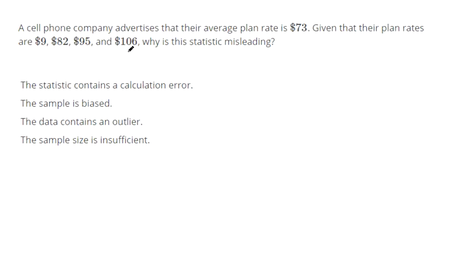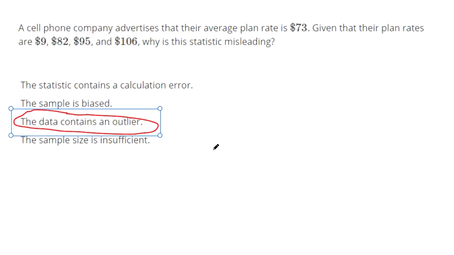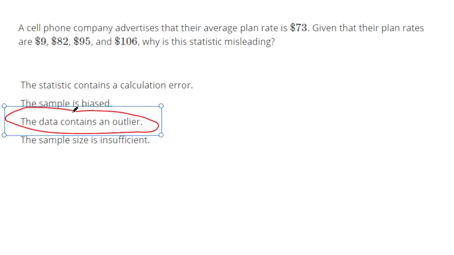So, the real sample size, I don't know. This is a tough question. I think the correct answer they're actually looking for here is that there's an outlier. But if you come across this particular question, if you choose sample size is insufficient, that's kind of true too. This one kind of has two correct answers, but the one Newton's looking for is that the data contains an outlier.